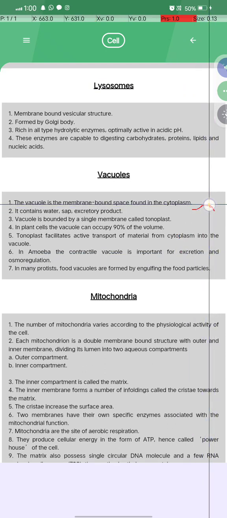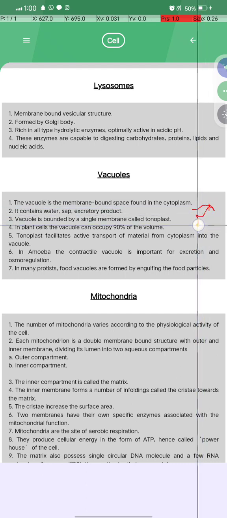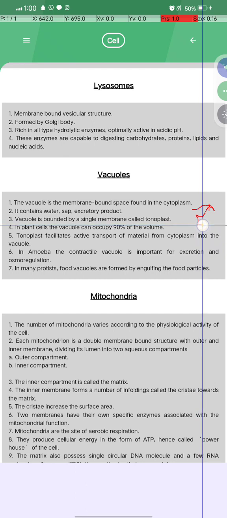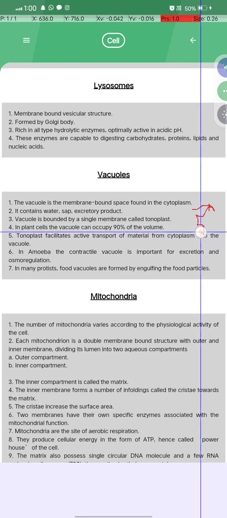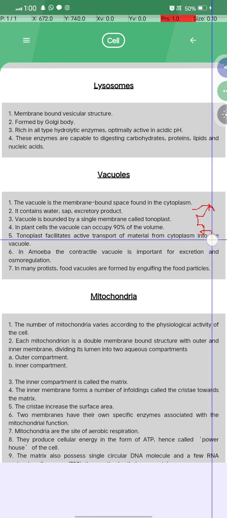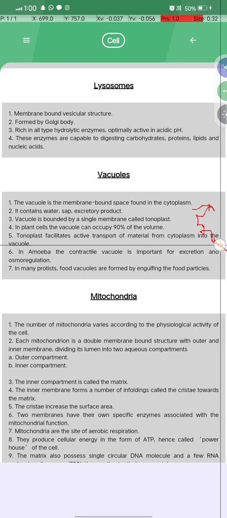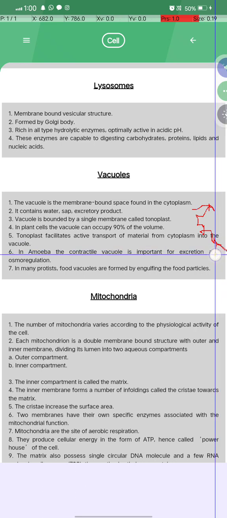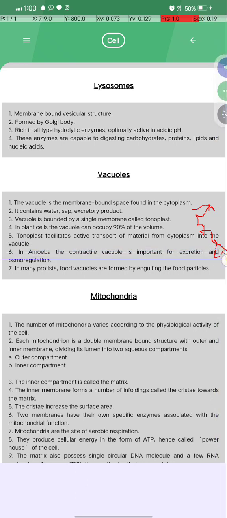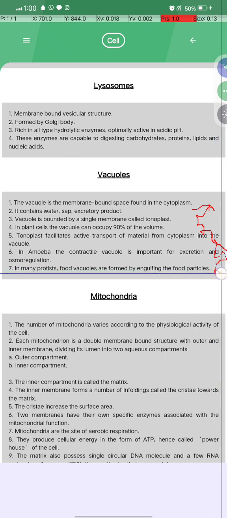The vacuole is a membrane-bound space found in the cytoplasm. It contains water, sap, and excretory products, and is bounded by a single membrane called the tonoplast. In plant cells, vacuoles occupy 90% of the volume. The tonoplast facilitates active transport of material from the cytoplasm into the vacuole, and in amoeba the contractile vacuole is important for excretion and osmoregulation. In many protists, food vacuoles are formed by engulfing food particles.